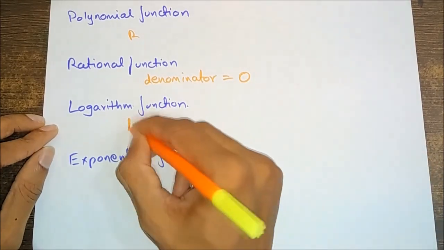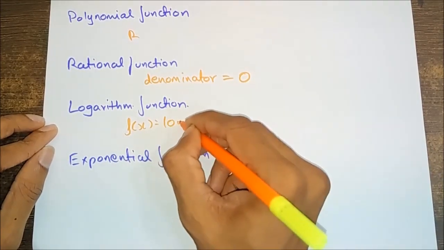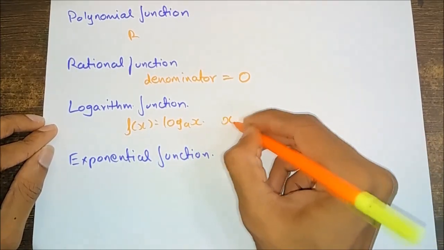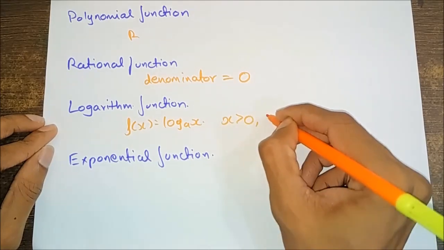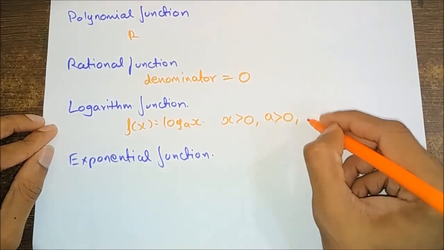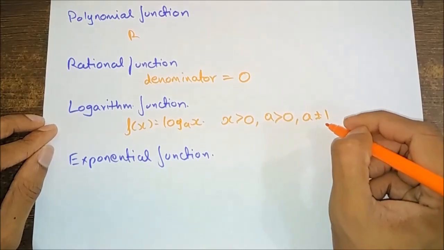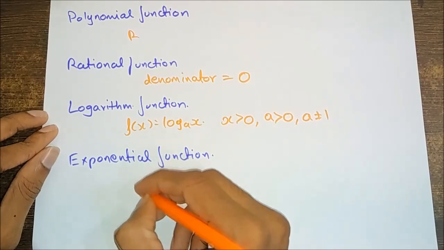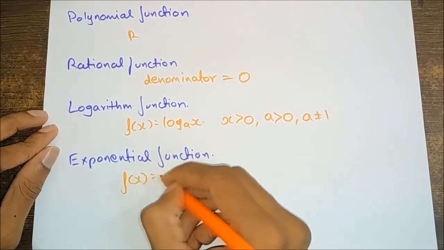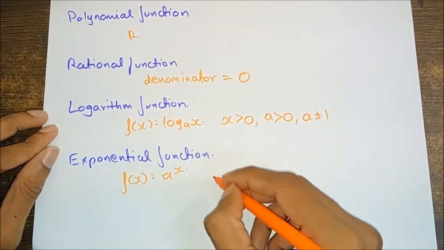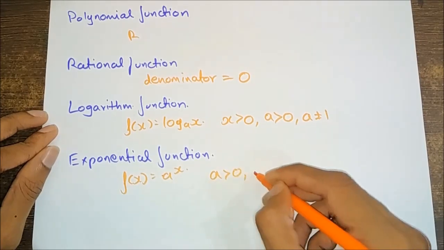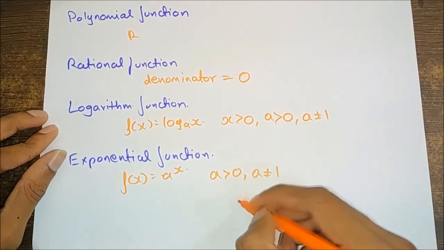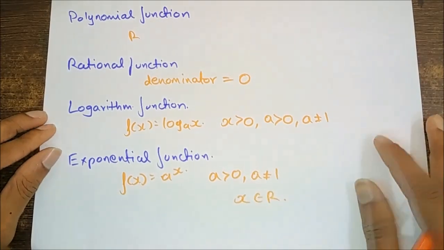Logarithm function f(x) is equal to log to the base a of x, where x should be greater than 0 and a should be greater than 0 and not equal to 1, is continuous for x greater than 0. Exponential function f(x) is equal to a raised to x, where a should be greater than 0 and not equal to 1, is continuous for x belonging to every real number.